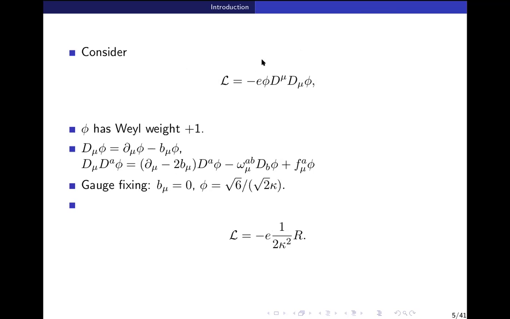So notice what is happening. We had a matter field action in conformal gravity, but once we did the gauge fixing, why did we do this gauge fixing? Because these are the symmetries which are not there in Poincare gravity. We want to go to Poincare gravity. It does not have K transformations. It does not have dilatations, right? Only translations and Lorentz transformations are the symmetries. So we gauge fix the rest of them. But once we do that and substitute the expression for dependent gauge fields, we get the kinetic action for the gravity field in Poincare gravity.